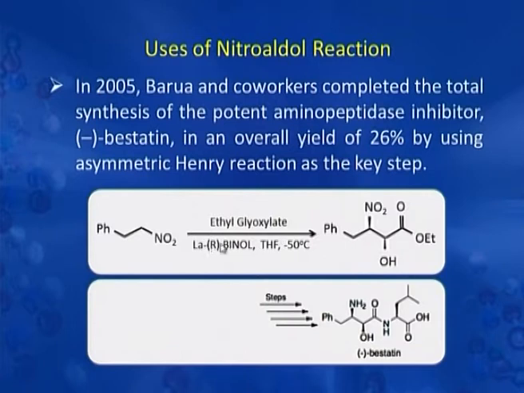You can see the first step is Henry's reaction, where this nitro compound is treated with ethyl glyoxylate, which is an aldehyde, and forms this compound, the Henry's product. After that, there are a number of steps by which this levorotatory pestatin is prepared by this group of scientists.